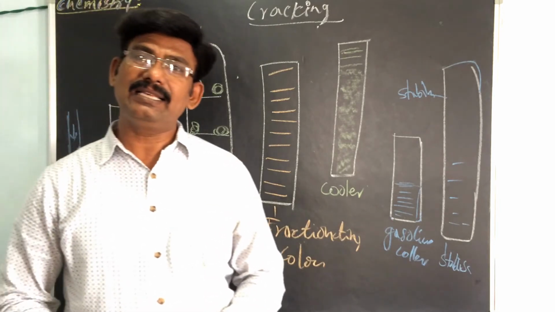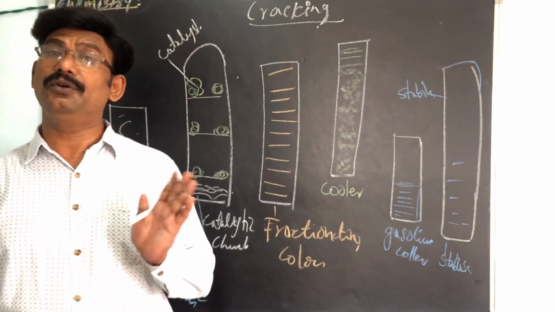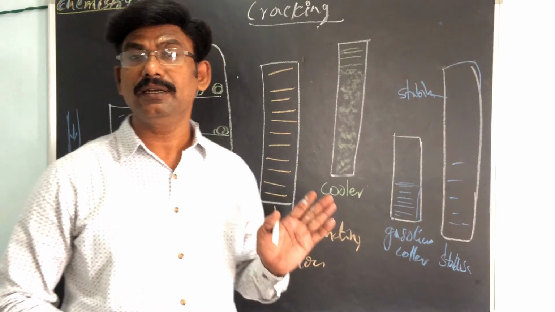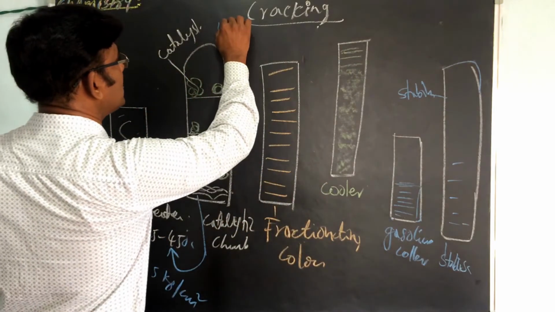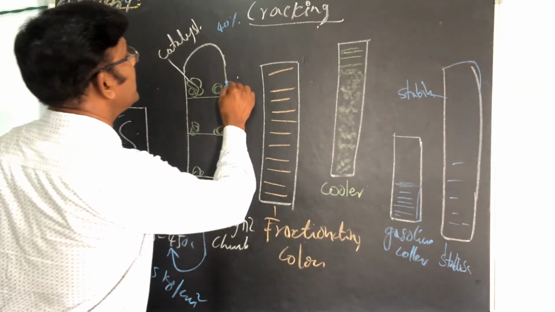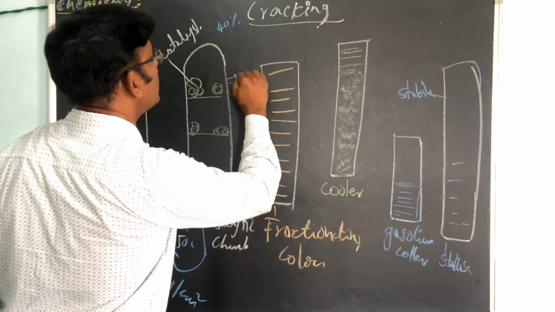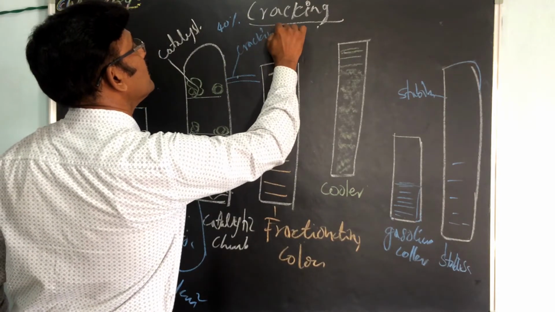During their passage through the towers, about 40% of the charge is converted into gasoline. So 40% of the higher molecules are converted into gases. Cracking takes place, so these are the cracking gases.